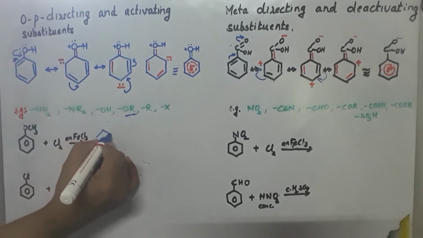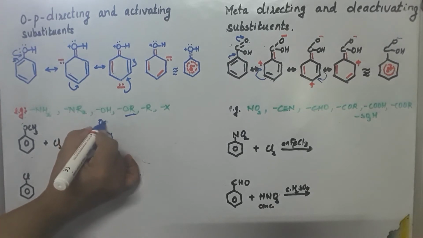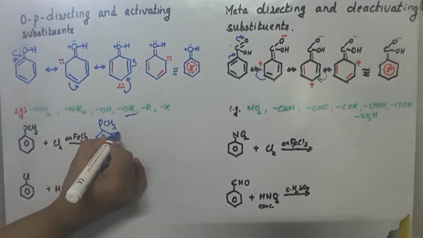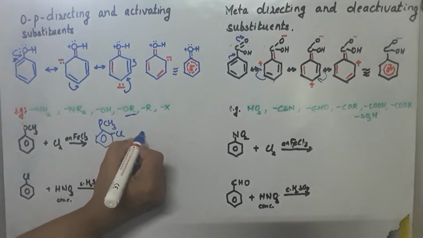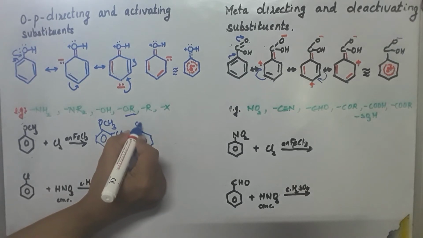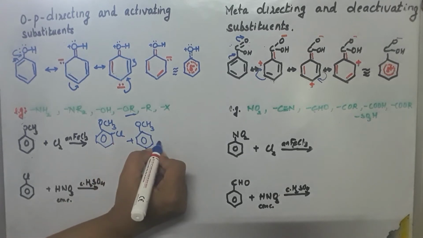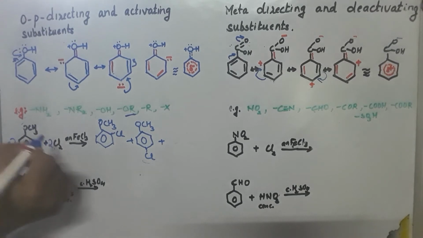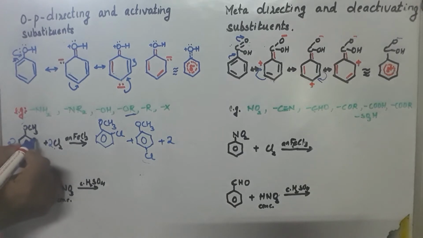So we can see that OCH3 will direct the incoming group, that is chlorine, either to the ortho position or to the para position. So chlorine can come on the para position. Since two such compounds are required, two chlorine are required, let us balance it, and from these places hydrogen is replaced.